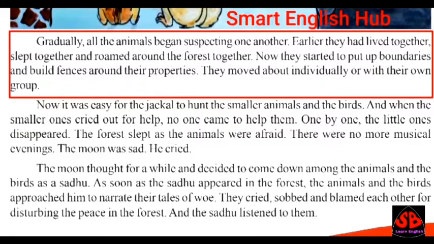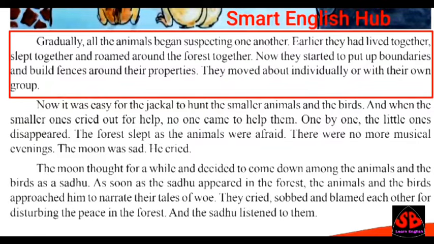See here, friends, what did the jackal do? The jackal divided all the animals. All the happiness has gone now. Slowly, all the animals began doubting the other animals. Earlier they used to live happily. They used to sleep together. They used to roam in the forest together. But now all the animals started to put up boundaries, put up fences around their properties. Now they started moving individually or with their own group.